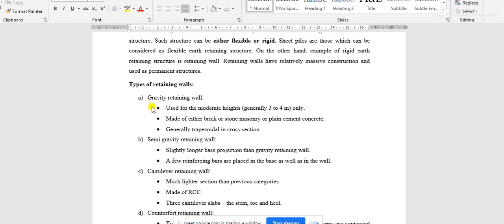Okay, now coming to the gravity retaining wall, the main characteristic is that these gravity retaining walls are made of either brick or stone masonry or plain cement concrete, PCC. No reinforcement bars are used in the case of gravity retaining wall. And the last point is, these kinds of retaining walls are trapezoidal in cross section.